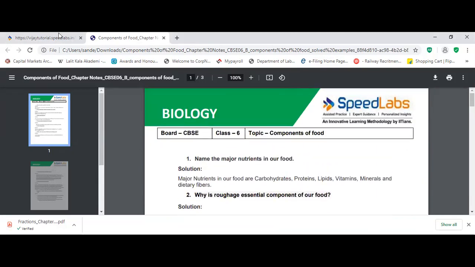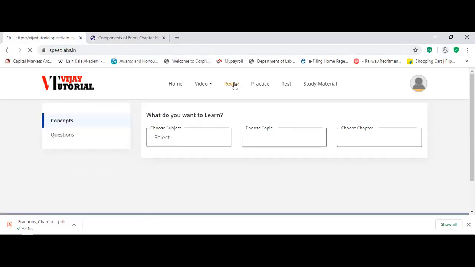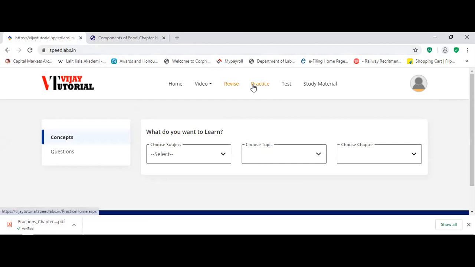Correct, Jivan? Yes sir. So this app is going to be very useful for you. You can learn the math, science, social. You can watch the videos of math and science. You can revise also. And you can revise math and social. You can practice. So you have to utilize the time. Okay, so that's all for this training.